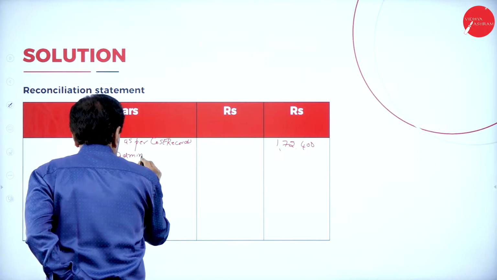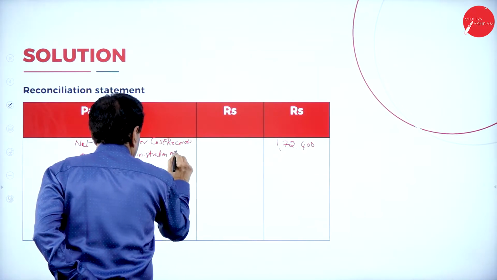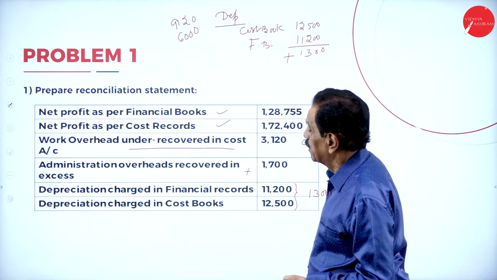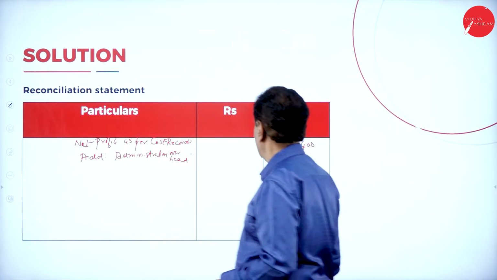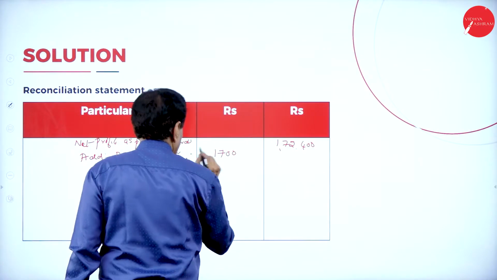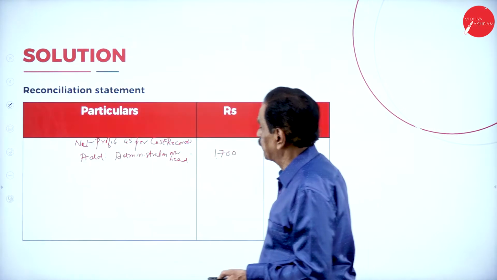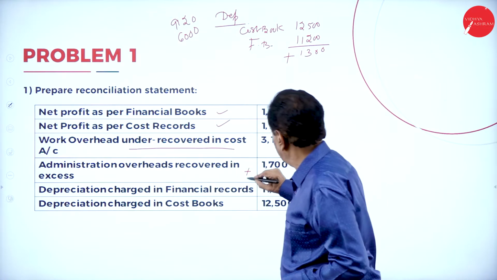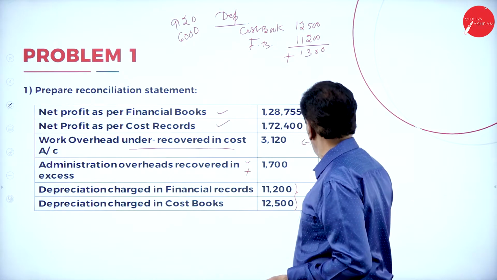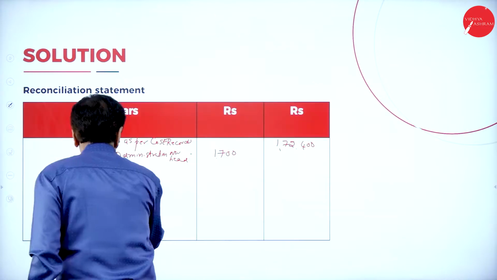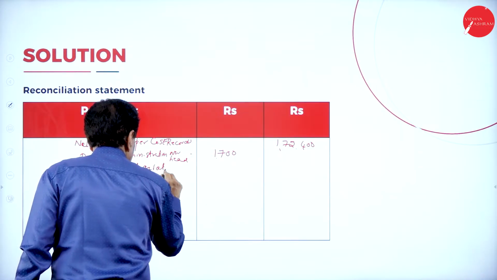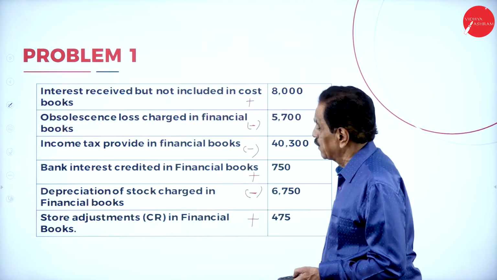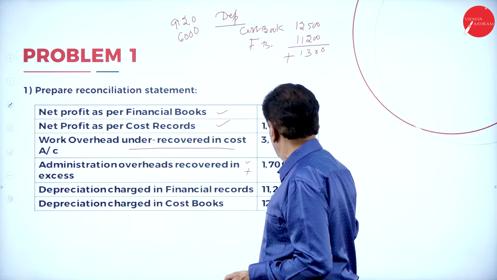Administration overhead. What's the value? Administration 1,700. Next, depreciation 1,300. This is plus.